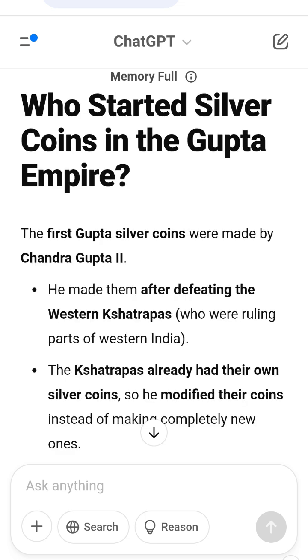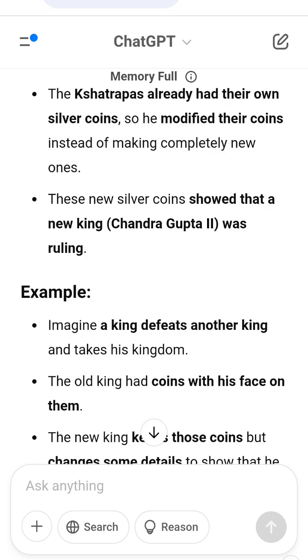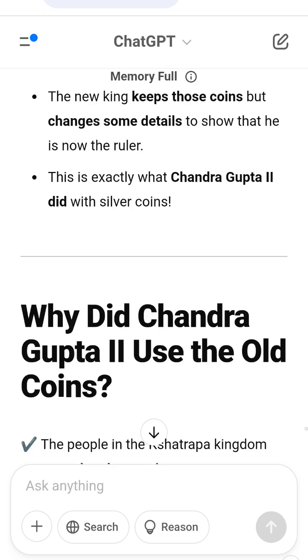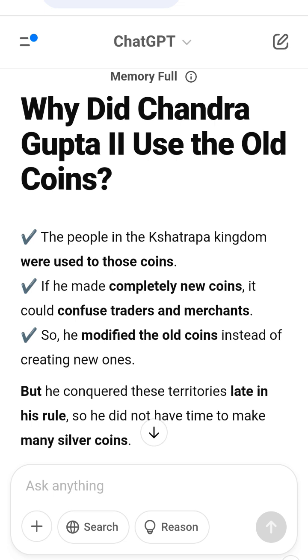Greek influence came because the Kshatrapas were connected to Indo-Greek culture. Garuda was a royal emblem of the Guptas, like a modern national symbol, e.g. Ashoka Chakra in India. Coins were the best way to spread the king's name because everyone used money.